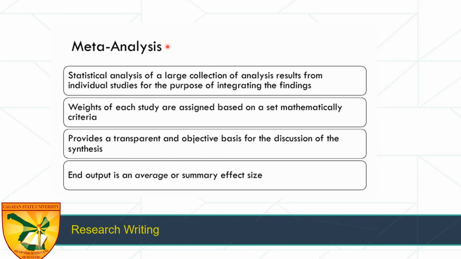Analysis, just like what I've said, it's a quantitative systematic review because we use statistical analysis of a large collection of analysis results from the individual studies for the purpose of integrating the findings. So the end output here for meta-analysis is an average or summary effect size. So you have statistics for meta-analysis compared to your qualitative systematic review where you don't have statistical analysis.